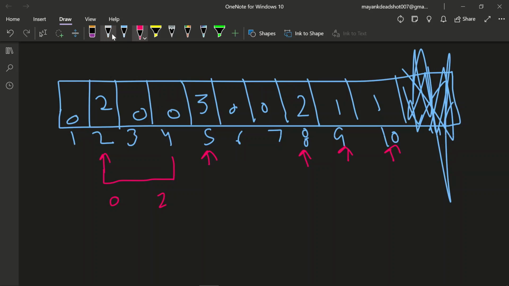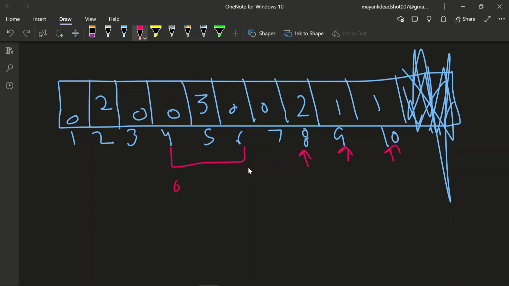Then again we shift it. This one is also giving a minimum of 0, so we again shift. After shifting, this also gives a minimum of 0, so we need to shift again.